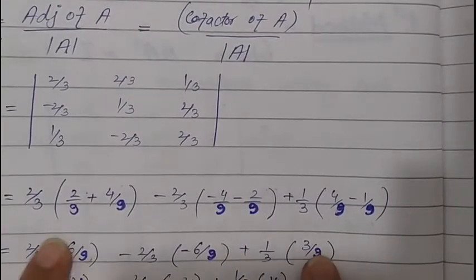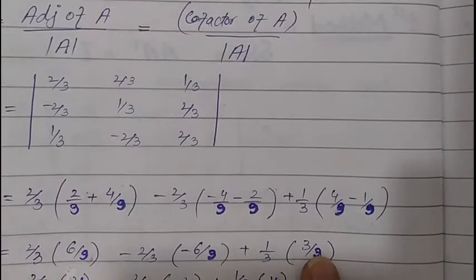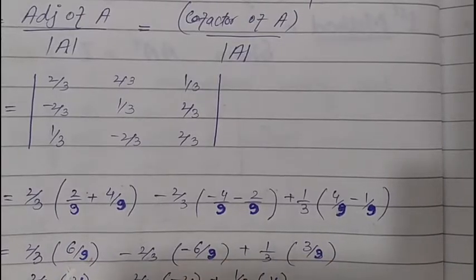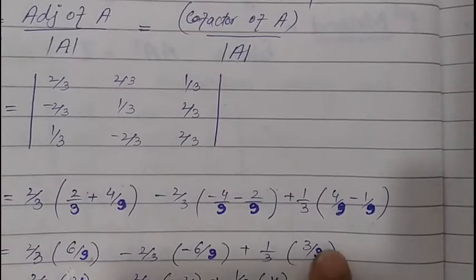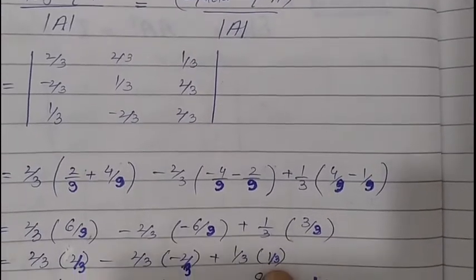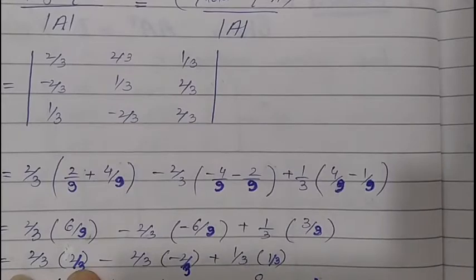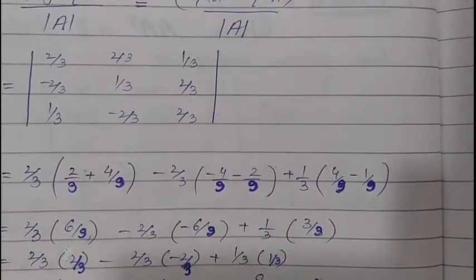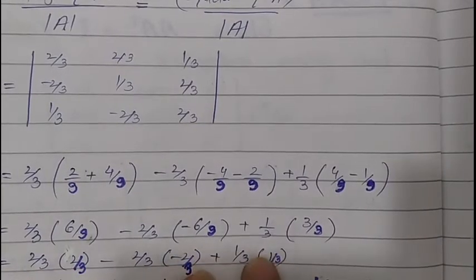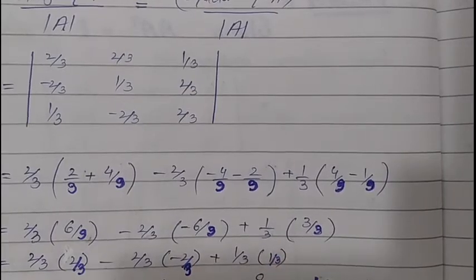Now 6 by 9 will give us 2 by 3, minus 6 by 9 gives us minus 2 by 3, and here is 1 by 3. So this is next row. Now first will give us 4 by 9, minus minus plus 4 by 9, and this is 1 by 9. 1 by 3 multiply by 1 by 3 will give us 1 by 9.